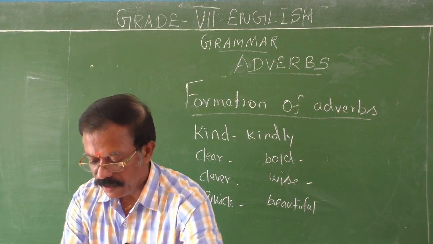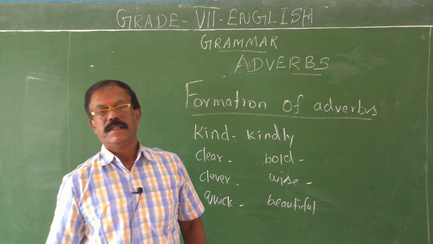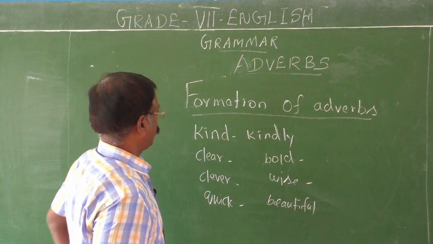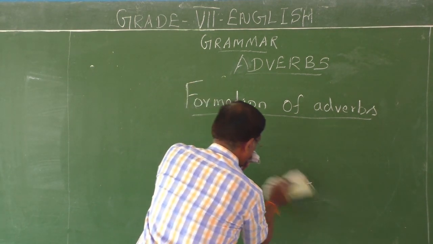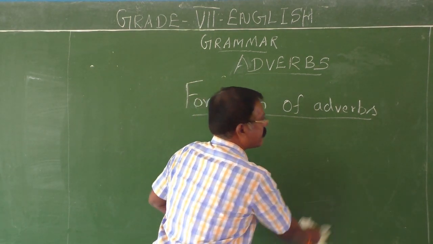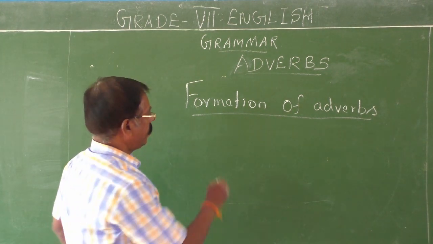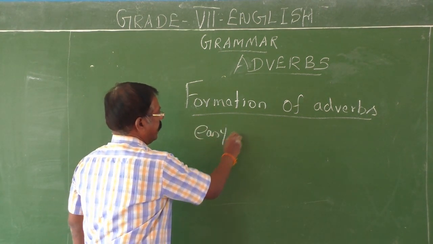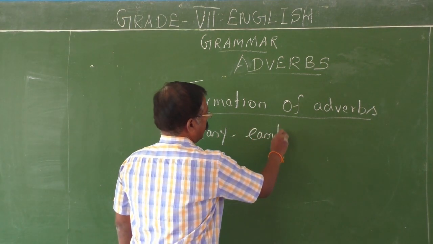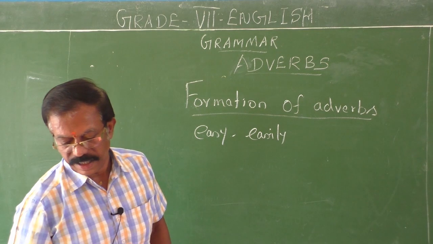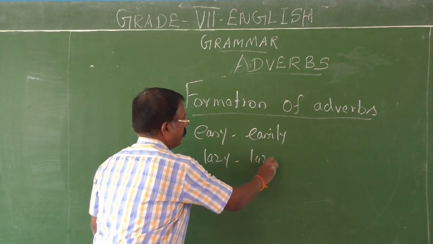But sometimes we may have to change the spelling slightly before adding ly. I will give you the list of such words also. See, for example, easy, easily. Lazy, lazily.